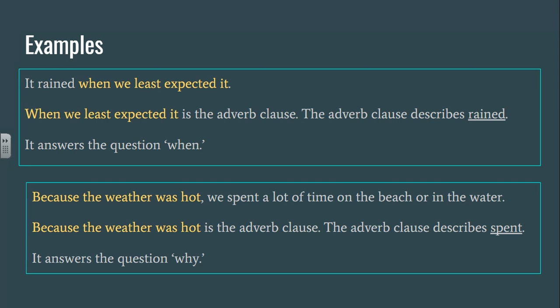In my second example, I have, because the weather was hot, we spent a lot of time on the beach or in the water. Because the weather was hot is the adverb clause, and that adverb clause describes spent. It answers the question why. Why did we spend? Because the weather was hot. It starts with a subordinate conjunction because, it has a subject, weather, and it has a verb, was.